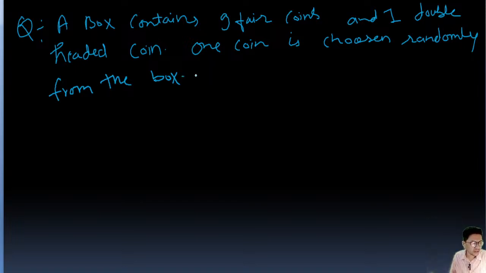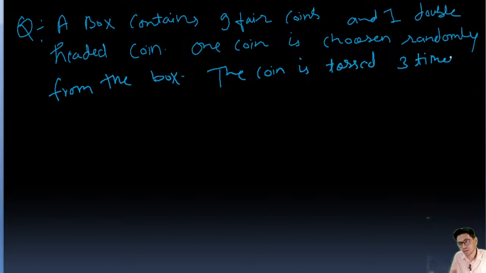The coin is tossed 3 times, and we get heads all the time.